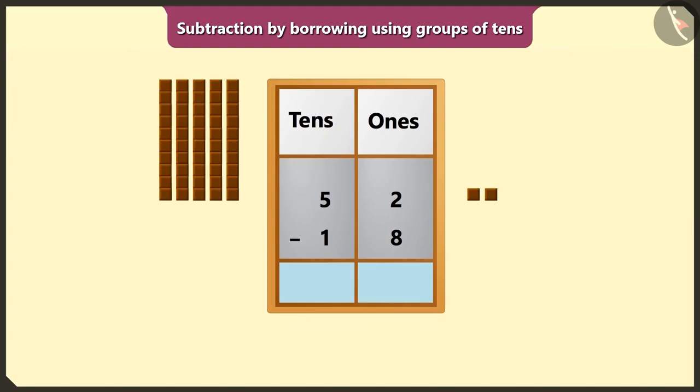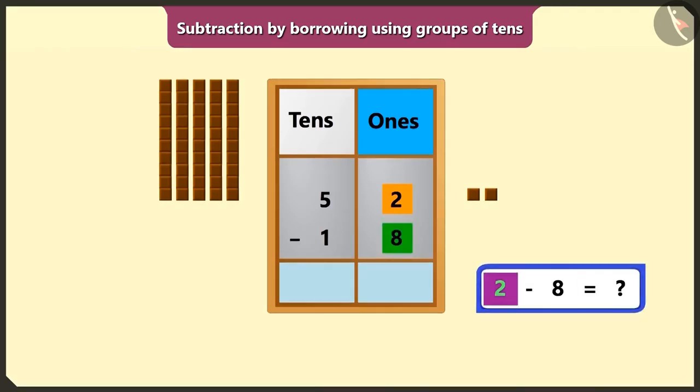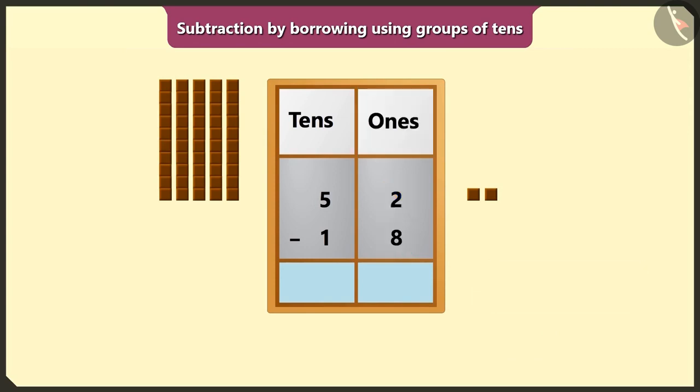So first of all, we will perform subtraction of the numbers in the box of ones. But here 2 is smaller compared to 8. So how can we subtract a big number from a small number? We cannot subtract a big number from a smaller number. So here we will borrow 1 ten from the number 5 of the box of tens.